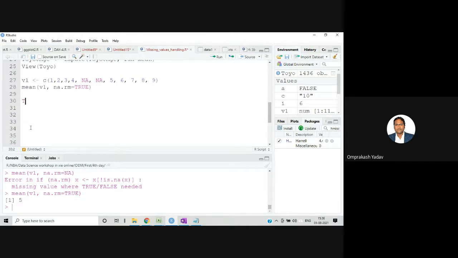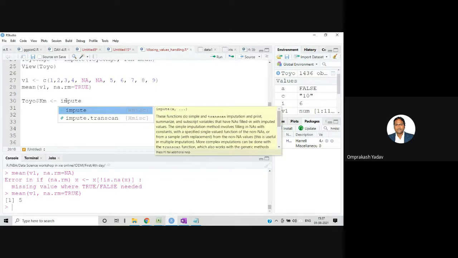So let's try with Toyota. All of you do along with me. On the kilometer column, let's impute with the median value. The first one we did with the mean value, and let's do kilometer with the median value. Okay, impute. So why are we doing the age with the mean and the kilometer with the median? I'll explain that first.